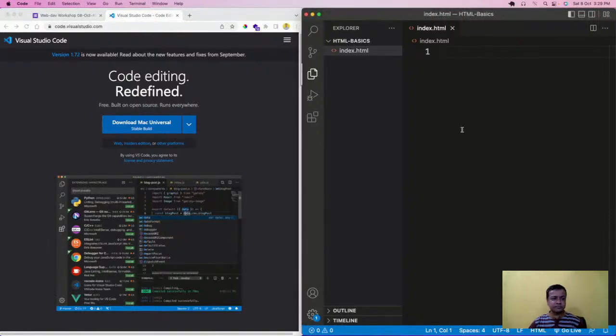Why have I written index.html? Because every file on the computer has a dot extension attached to it. Like a JPG file has .jpg, an Excel file has .xls, and a document has .doc. So in programming also, every file has some extension. An HTML file has the .html extension. Index is a name. You can give any name, but generally the root element is given as index only.